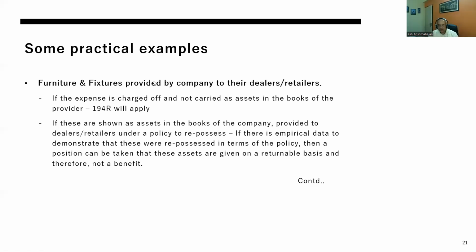So this is very much prevalent in the consumer goods and appliances industry, where, in the process of branding, furniture and fixtures are placed at the retail counters, and mostly, these are given free. Now, the real question is that if we look at it from the perspective of the retailer, obviously, these have come to him, these are arising to him from the business.